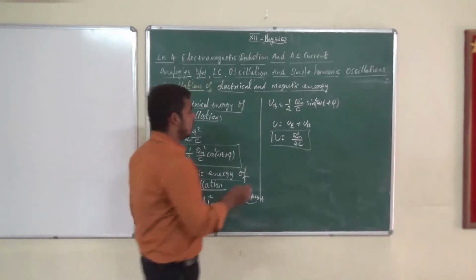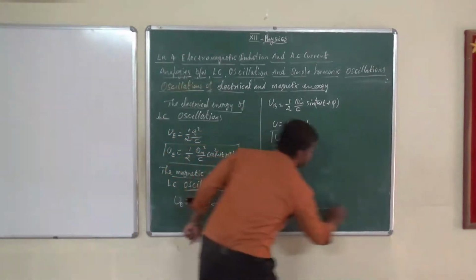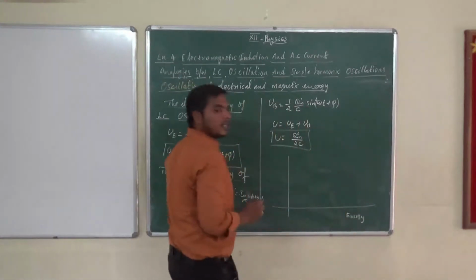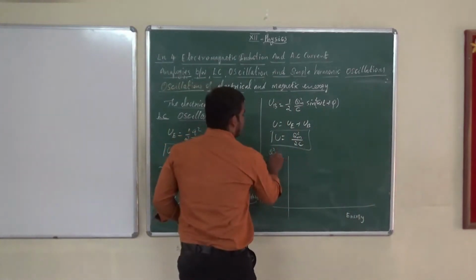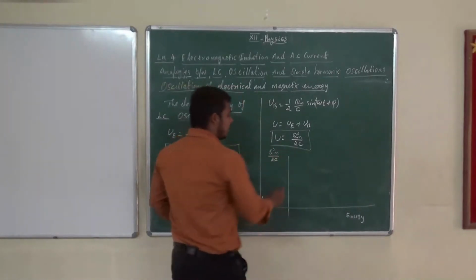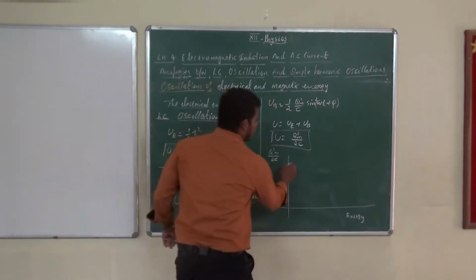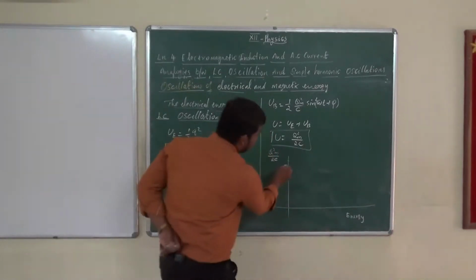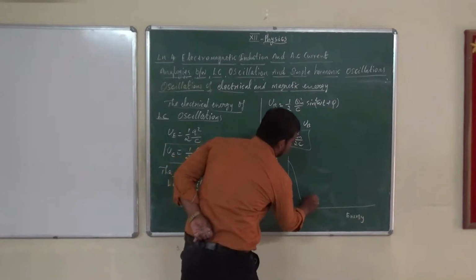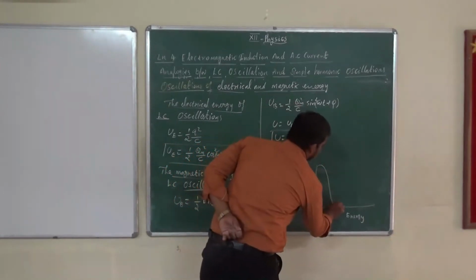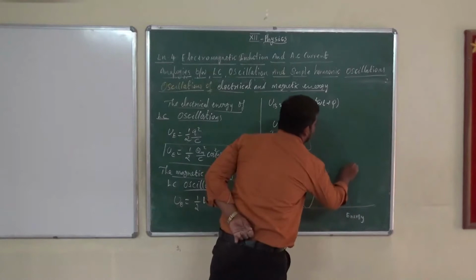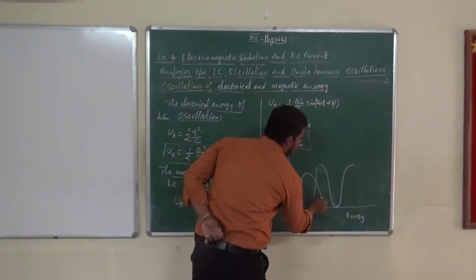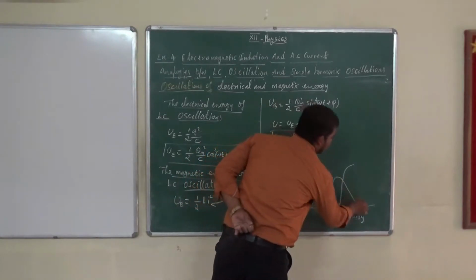If you want to draw the graph, energy is on the y-axis, with Qm square by 2C as the maximum. See that electrical energy UE and magnetic energy UB.